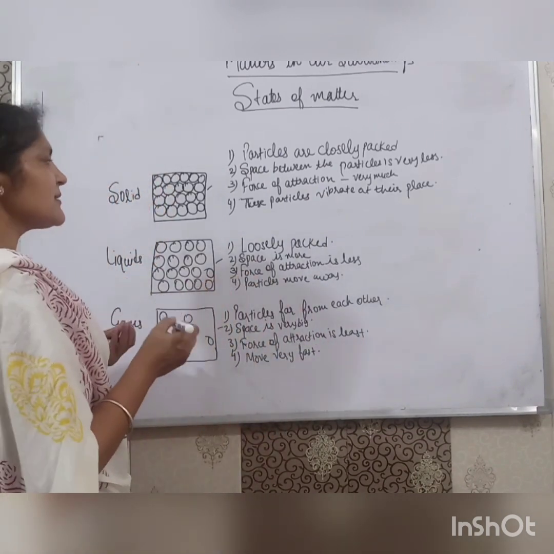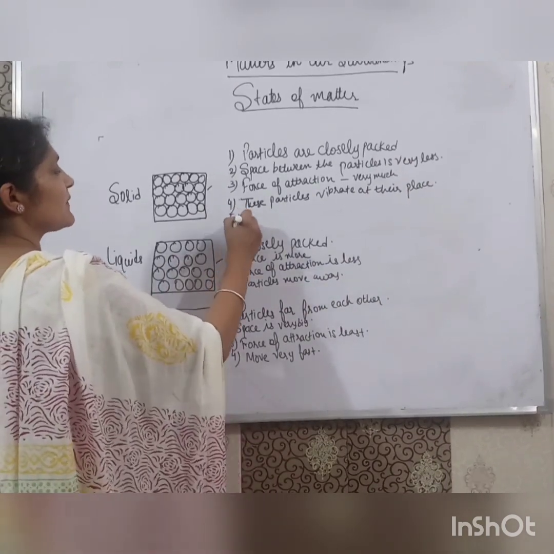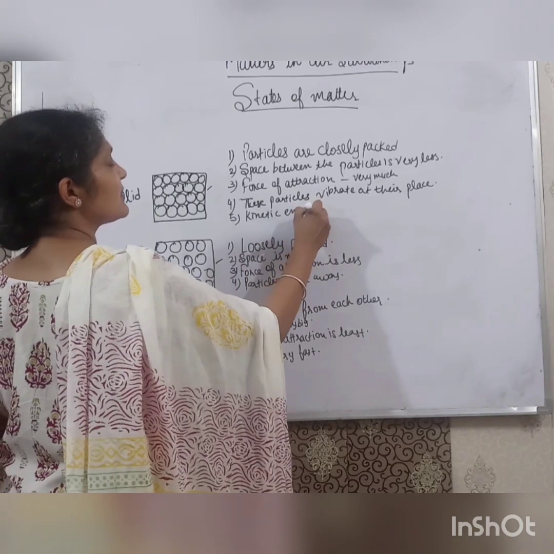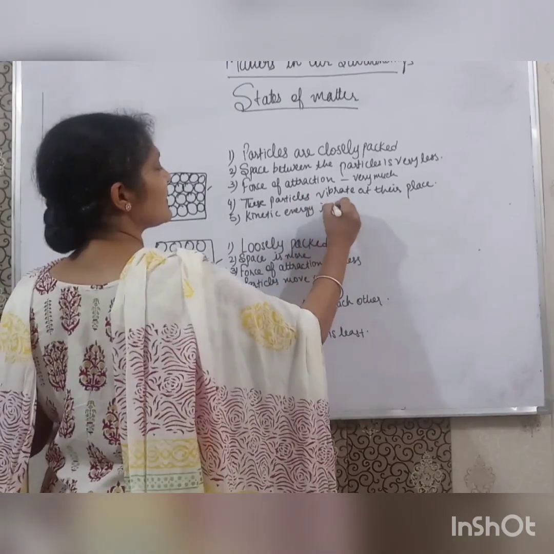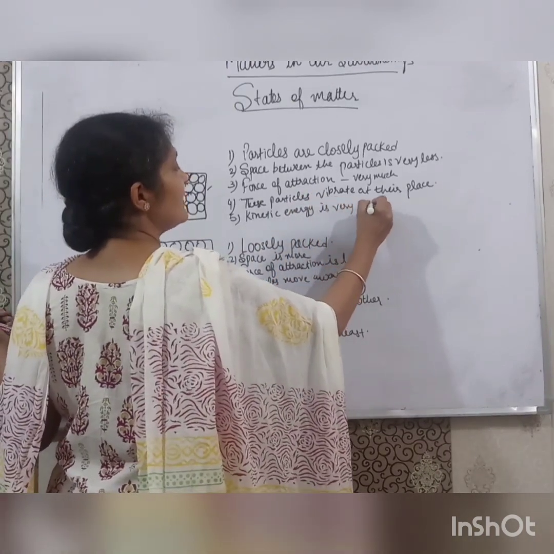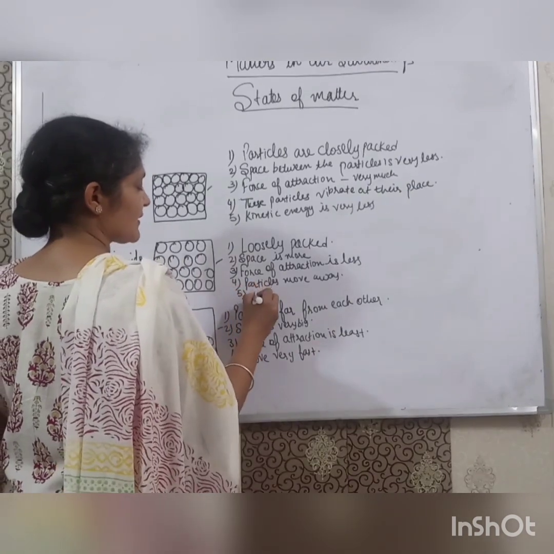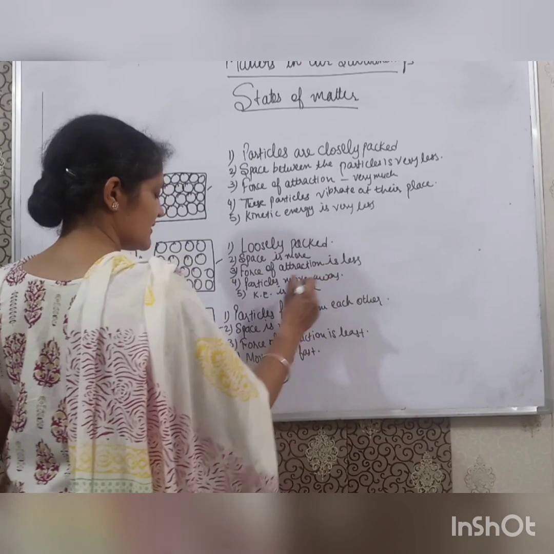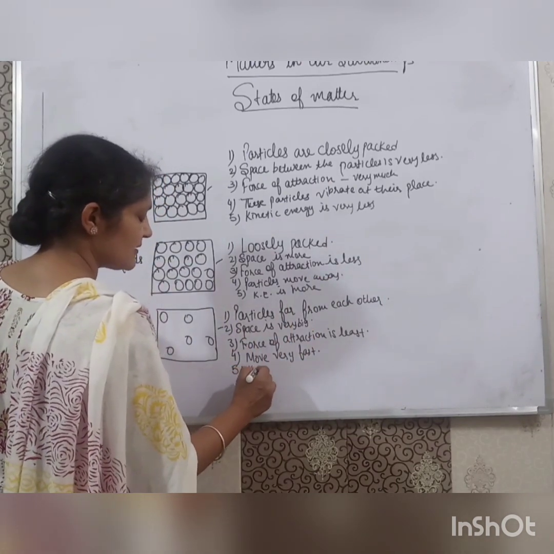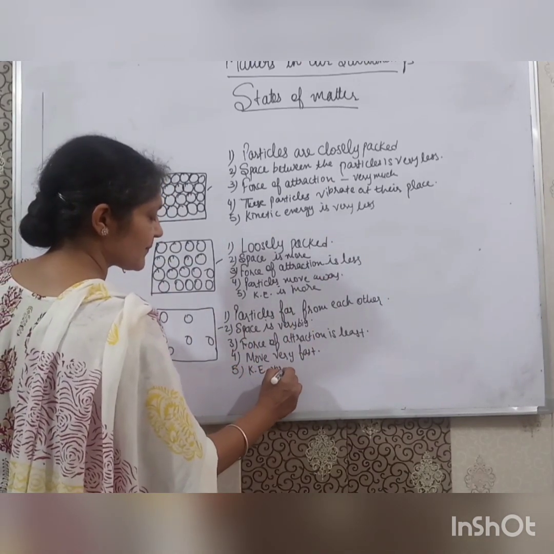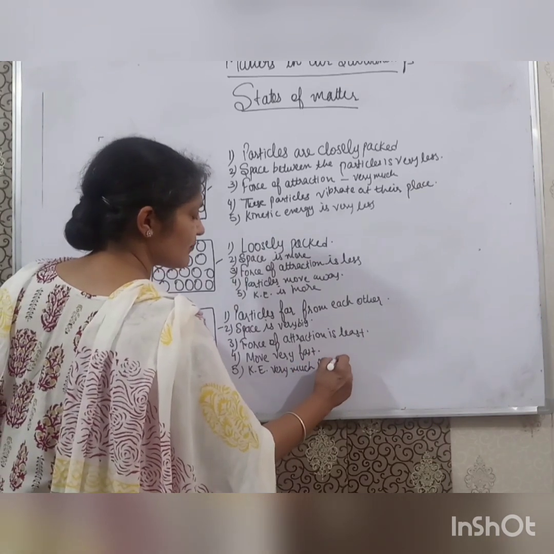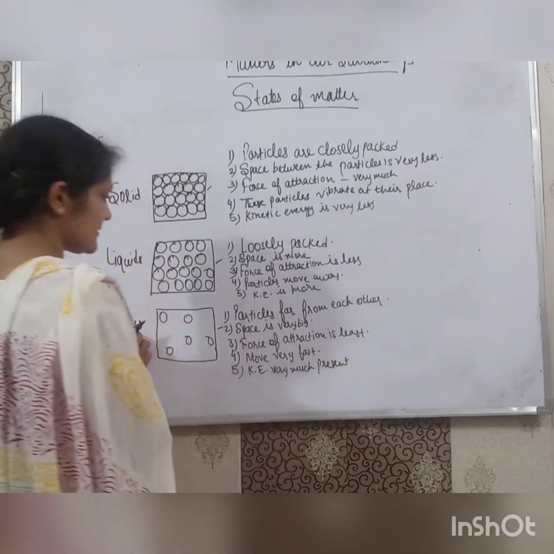For this reason, in solids, the kinetic energy is very less because the particles are not moving. It is more in liquids, and kinetic energy is very much present in particles of gases.